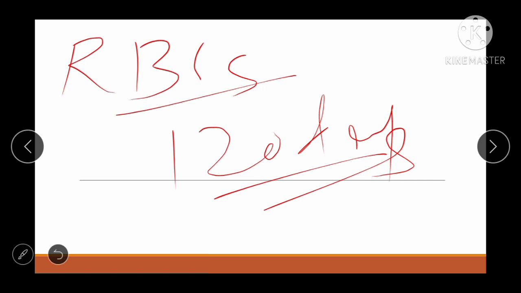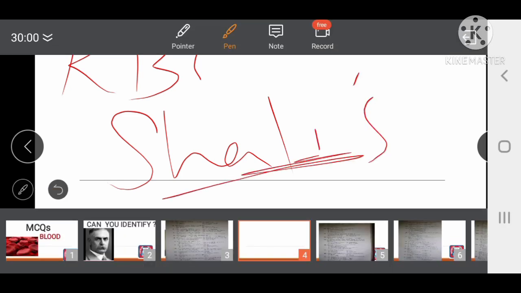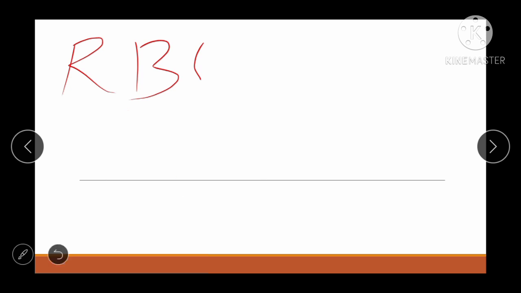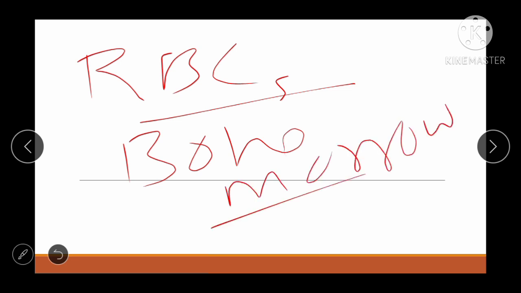Okay, so there is one instrument called Sahli's instrument. Okay, what does it do? Okay, amount of hemoglobin is measured or calculated by Sahli's hemometer. Okay, so हम जो हीमोग्लोबिन का measurement करते हैं वो Sahli's hemometer से ही measure करते हैं. All right, so in fetus RBCs are mainly formed in liver. Okay, although in adults RBCs are formed in bone marrow. Okay, they are formed in bone marrow. See friend, it's very important, mind it.